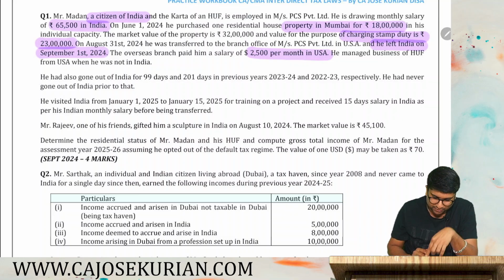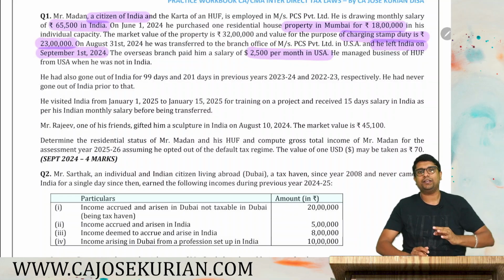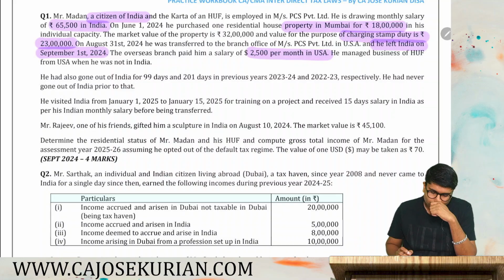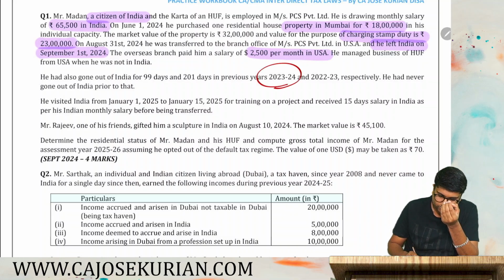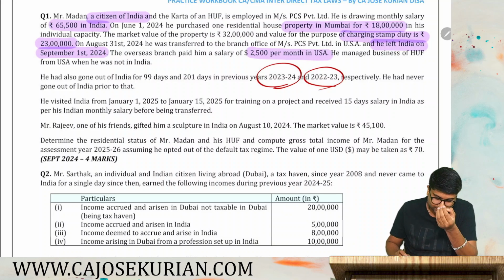So for this person to become a resident in India, only one condition is applicable, that is 182 days or more stay in India. So this is what I'm telling you. First, when you read a question, you need to identify the type of SSE that they are testing in the question so that you can save your time, score more marks. Okay. Now, he managed business of HUF from USA when he was not in India. So, he had also gone out of India for 99 days and 201 days in the previous years 23-24 and 22-23 respectively. He had never gone out of India prior to that.